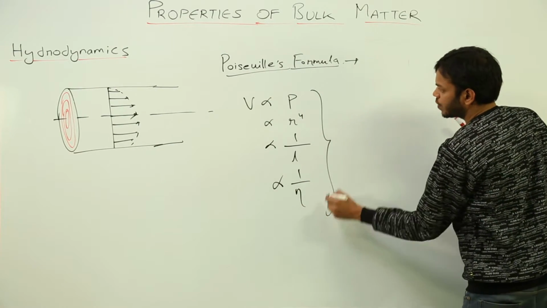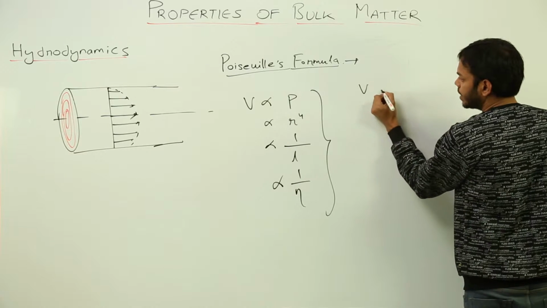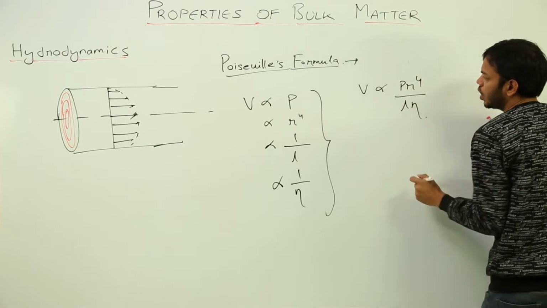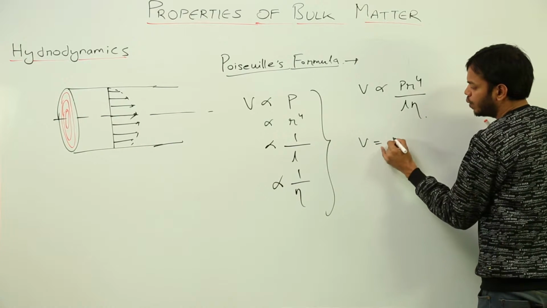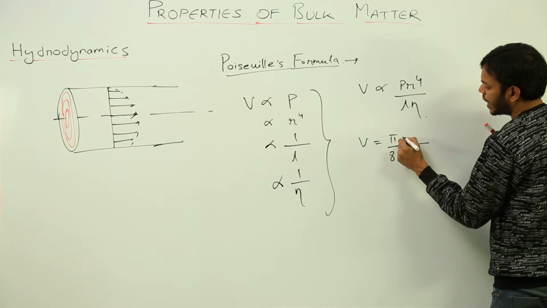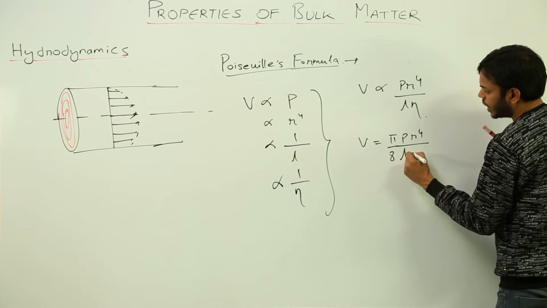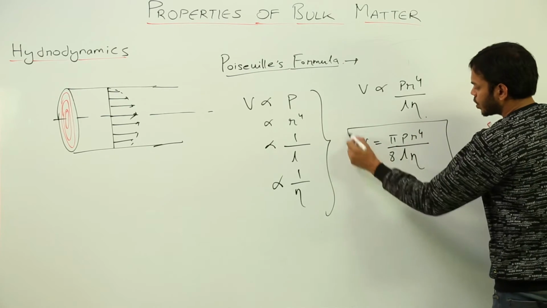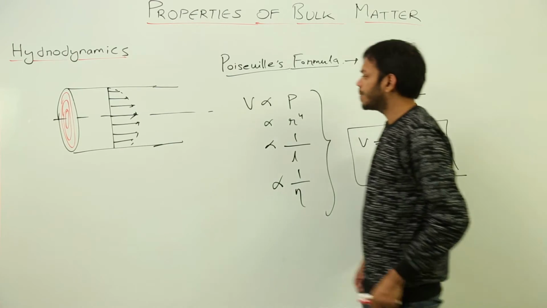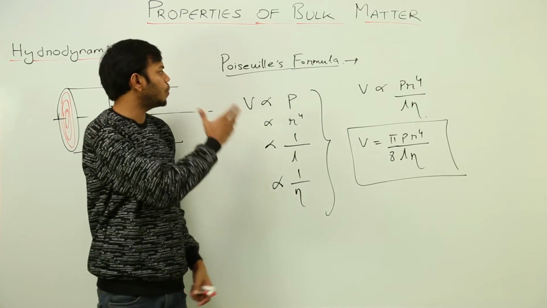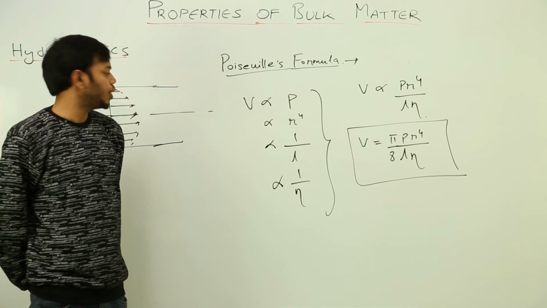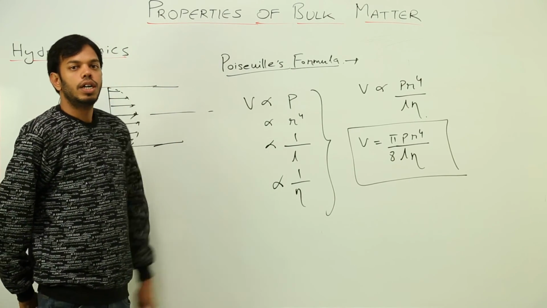If I combine all these factors, I get P R^4 over L times viscosity. So V is equal to, the constant of proportionality here being pi by 8, so the formula becomes V = pi P R^4 / (8 L times viscosity). This formula can also be derived using dimensional analysis. This is what Poiseuille's formula is about: the volume of fluid flowing per unit second through a tubular form.